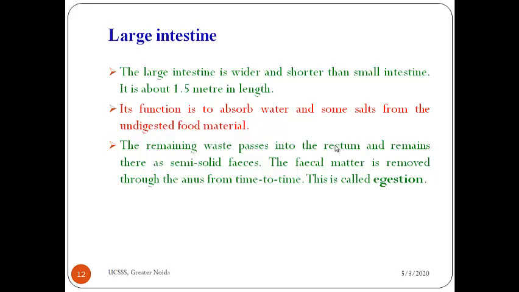Here, in the large intestine, the function is to absorb water and salts from undigested food material, and the remaining waste passes into the rectum and remains there in semi-solid form. Then this faecal matter is removed through the anus from time to time through the process known as egestion. So this digestion in humans is complete.